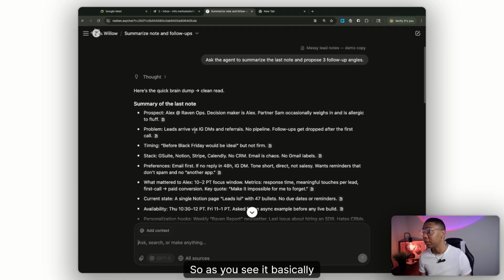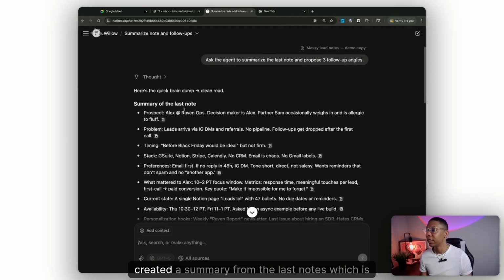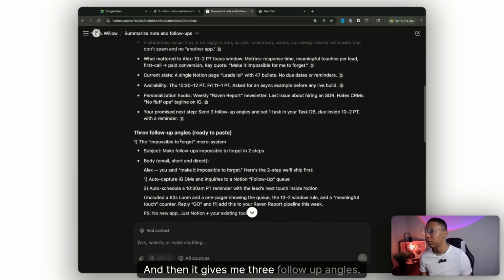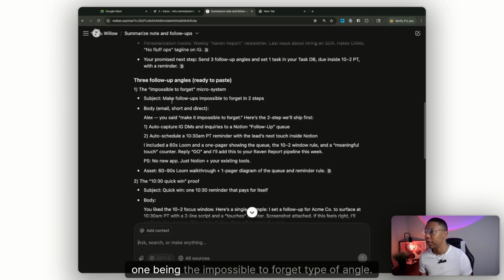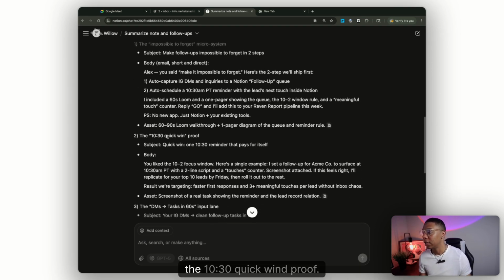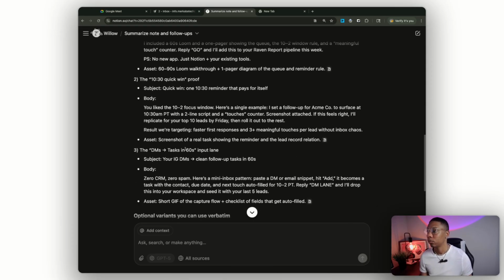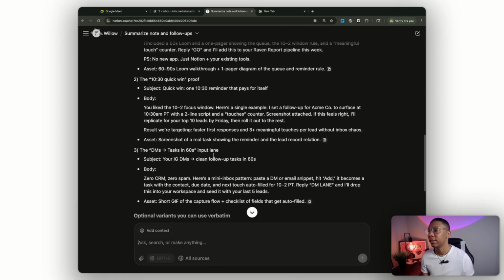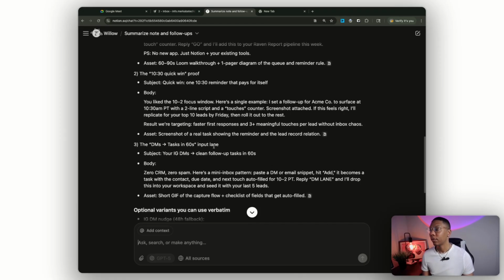So as you see, it basically created a summary from the last notes, which is cool. And then it gives me 3 follow-up angles. One being the impossible to forget type of angle, right? And then another is the 1030 quick win proof. Okay, cool. And then we have the DM task and 60s input line.